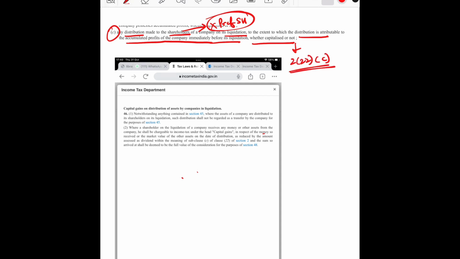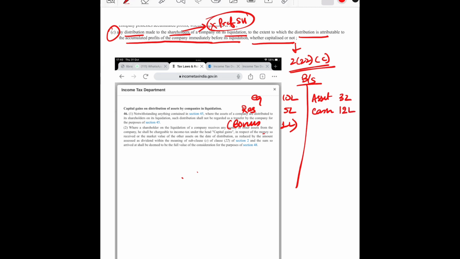which means that suppose here's a balance sheet, equity 10 lakh, reserves and surplus 5 lakhs, which include bonus of 1 lakh, asset of 3 lakhs, cash of 12 lakh.